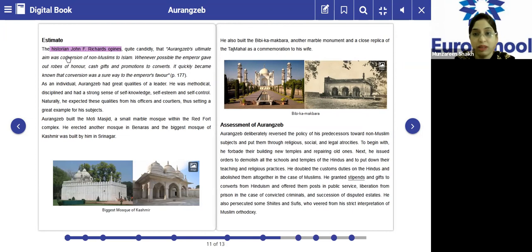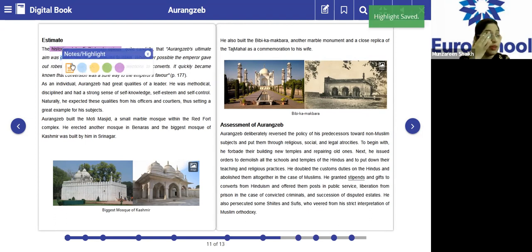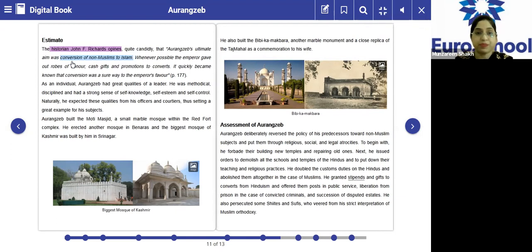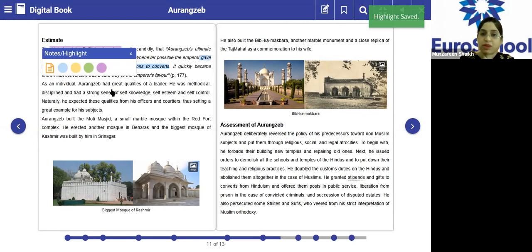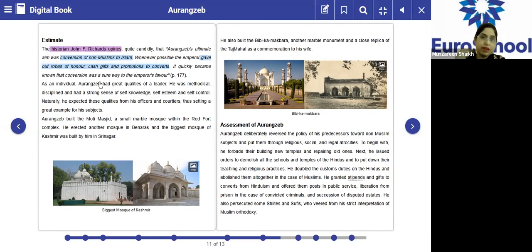So you might get in your exams, according to John F. Richards, what was his opinion about Aurangzeb? Basically, he aimed to convert non-Muslims to Islam. If the emperor found anybody converting to Islam, he would give them robes and cash gifts. Please underline this. It was quite visible that if you wanted to have the emperor's favor, conversion was the only process.